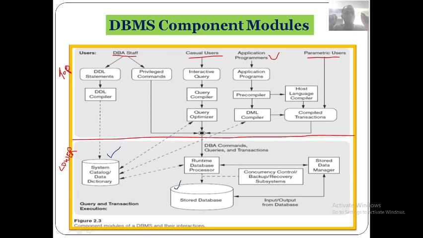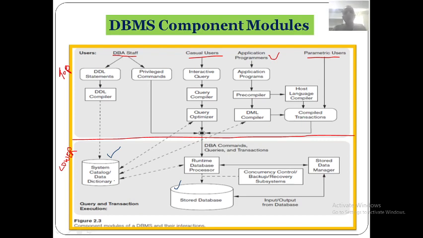Is it clear now? Then let us consider the top part of the figure. Just now I have explained what is in the top part and what is in the lower part, and where the system catalog and stored databases are in the system. These two things are on the disk, and these disks are under the control of the operating system.